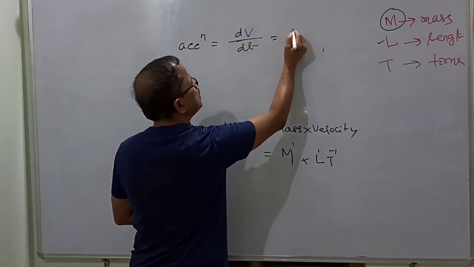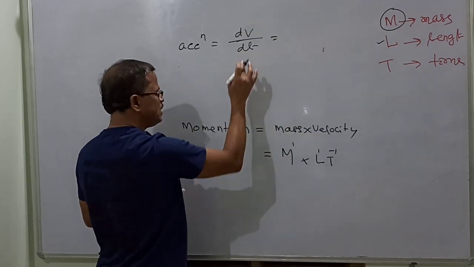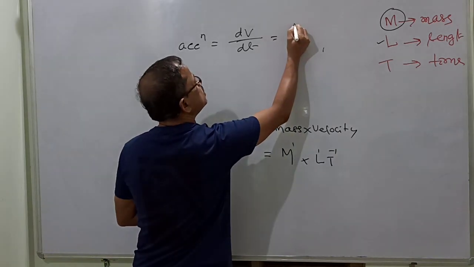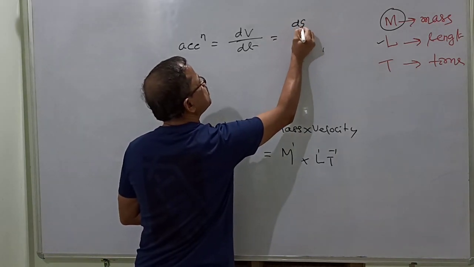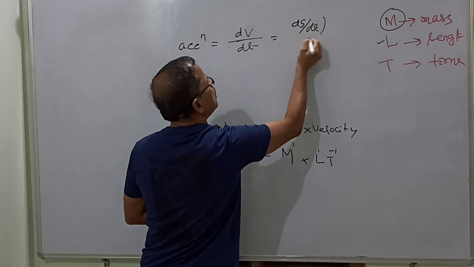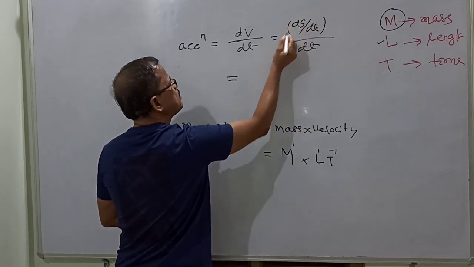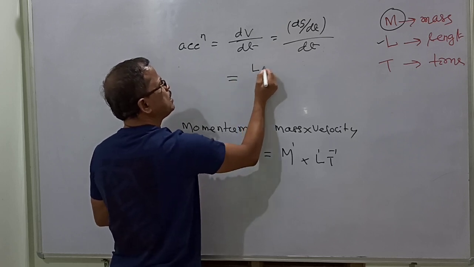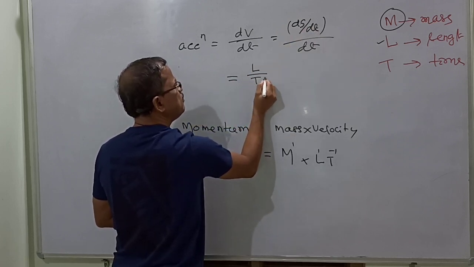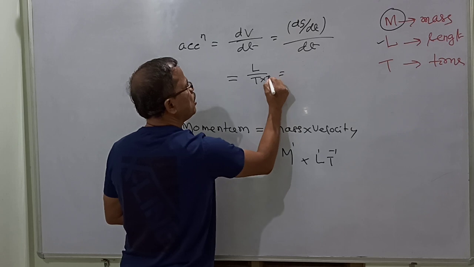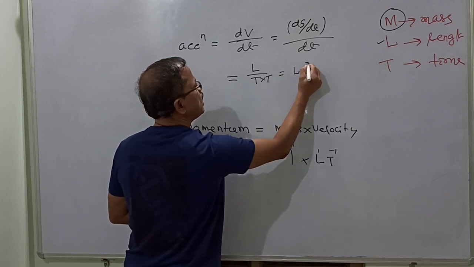Let us write down the dimension. Velocity is the rate of change of displacement with respect to time, and acceleration is again with respect to time. So displacement, length L, divided by T, again divided by T, gives L T minus 2.